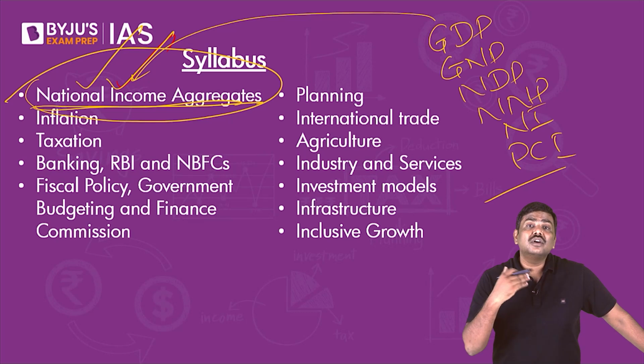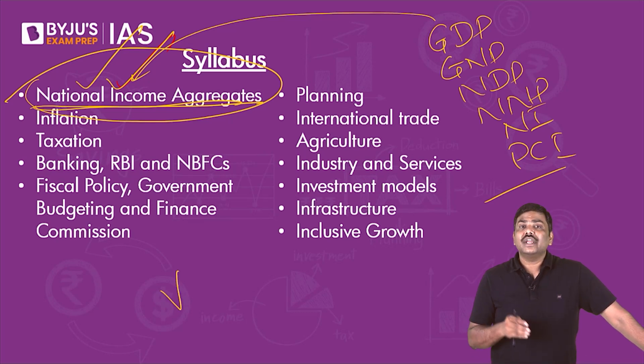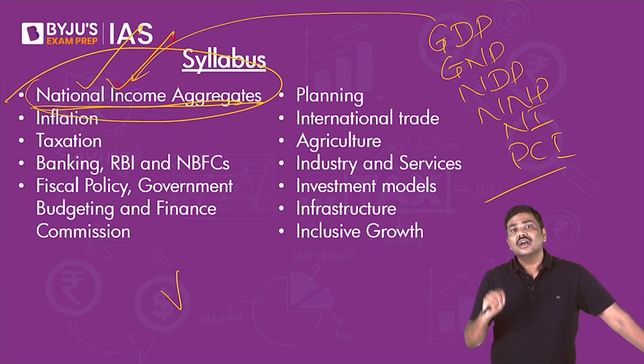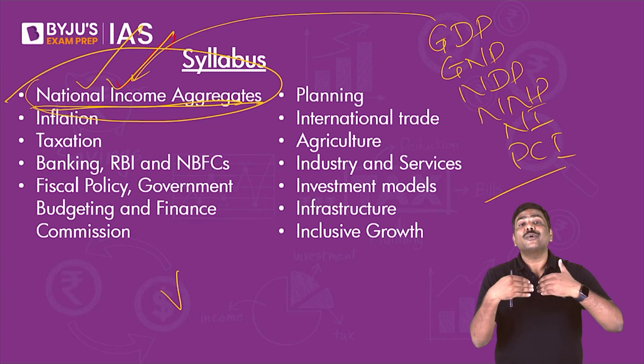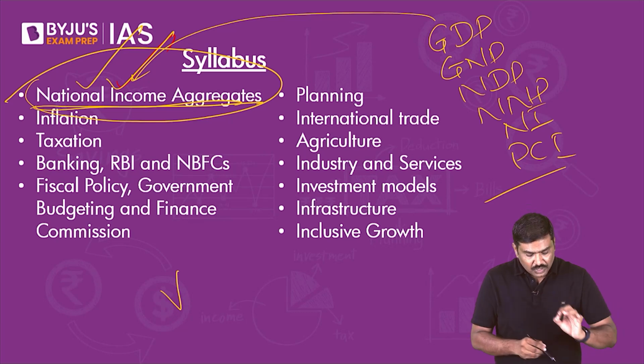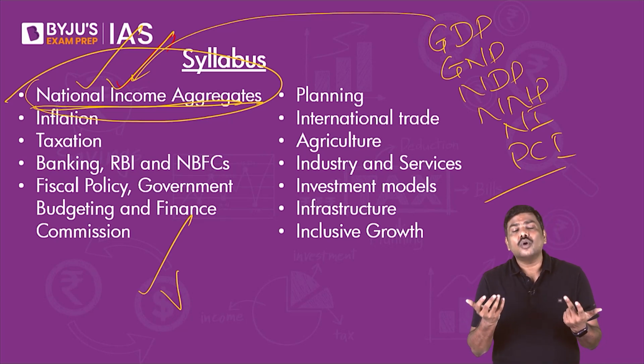For example, you must have heard of V-shaped recovery, K-shaped recovery, W-shaped recovery. These are not given in the textbooks, but UPSC asks questions on these particular areas. For example, there was a question in the 2021 mains. I'll show the question later. The question was on whether the Indian economy is experiencing a V-shaped recovery or not.